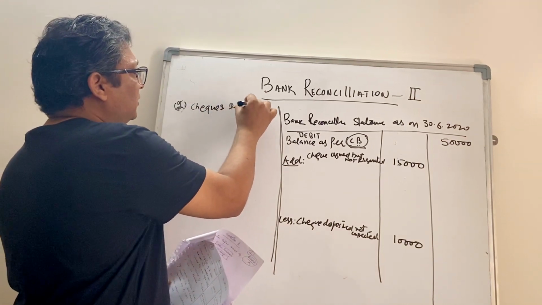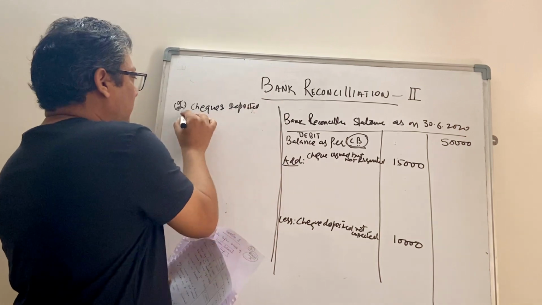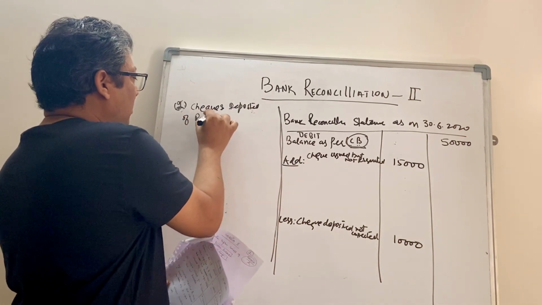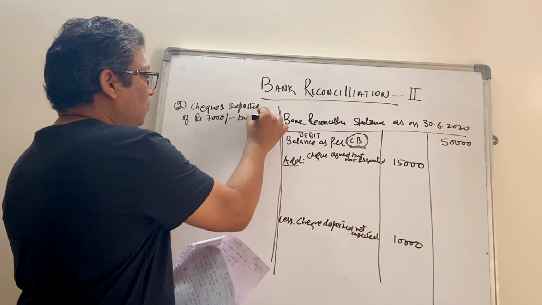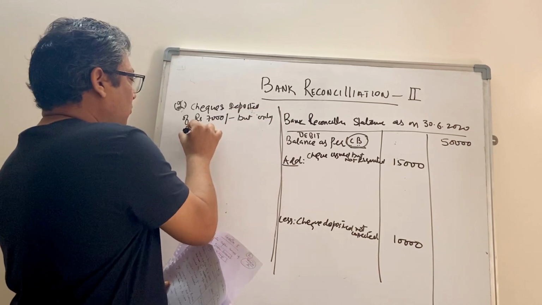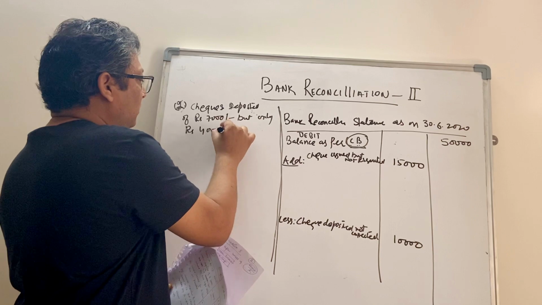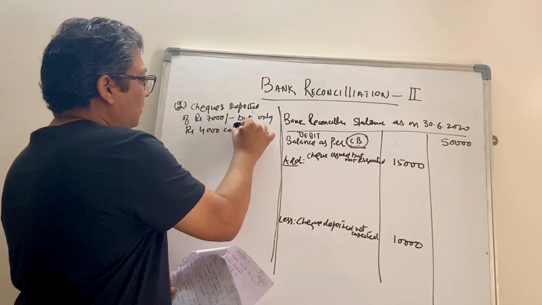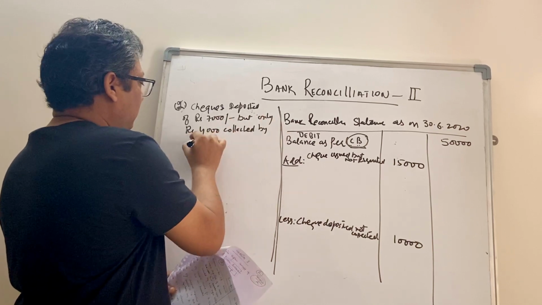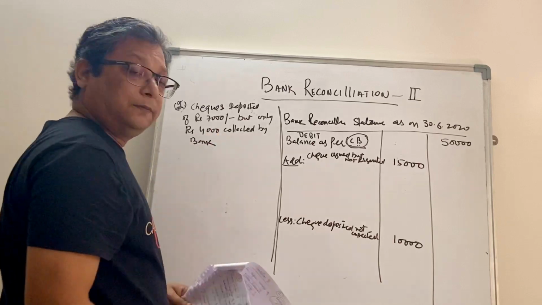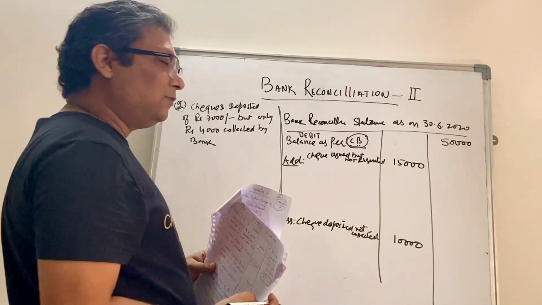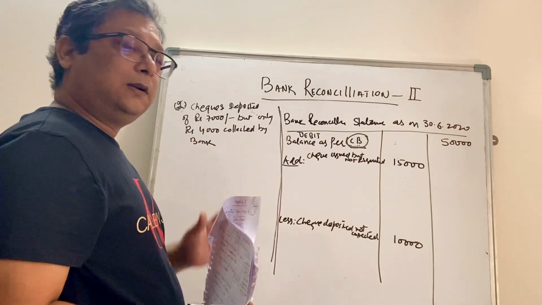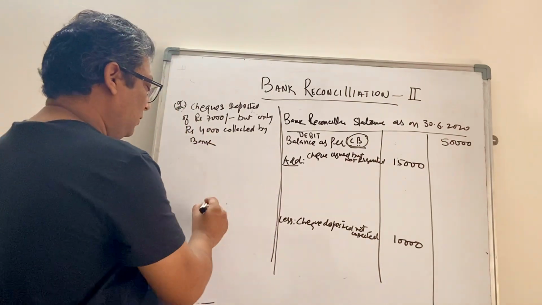various checks were deposited of rupees 7,000, but only rupees 4,000 collected by the bank. We deposited checks of rupees 7,000, but 4,000 were collected by the bank. So how will we do it?